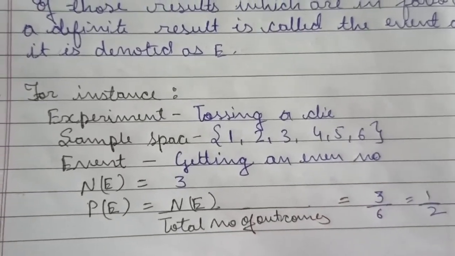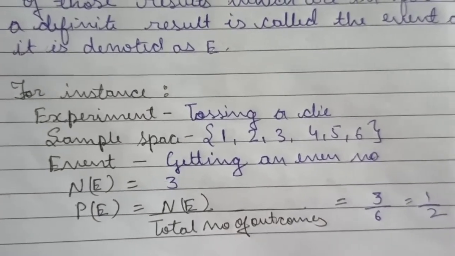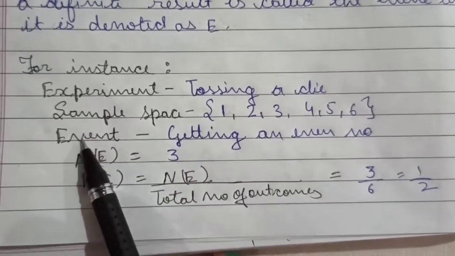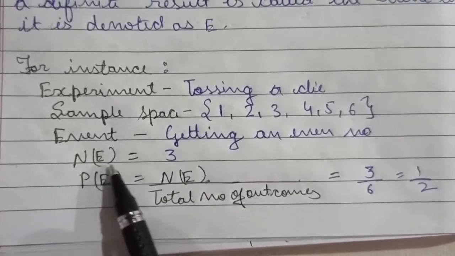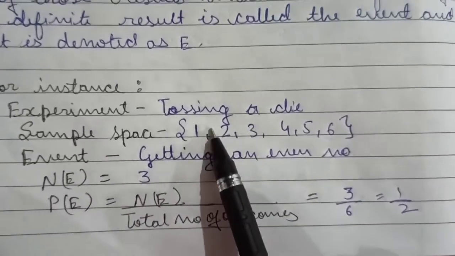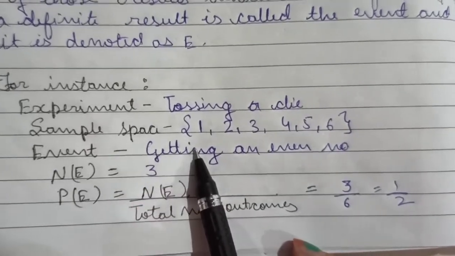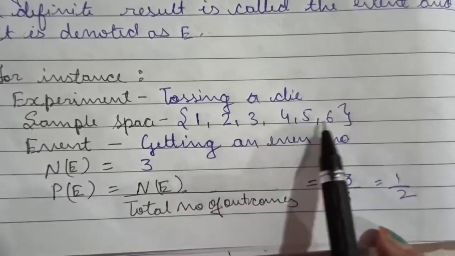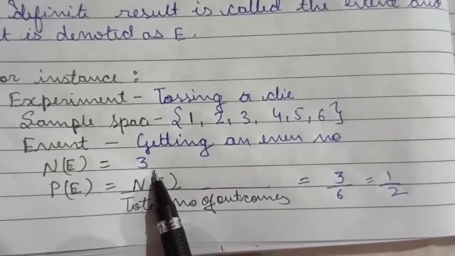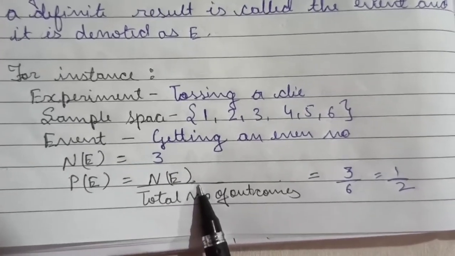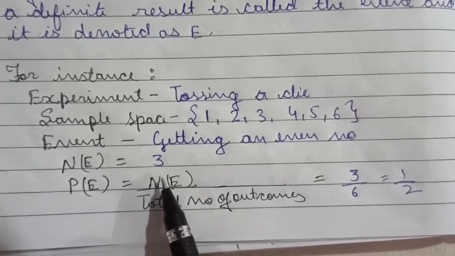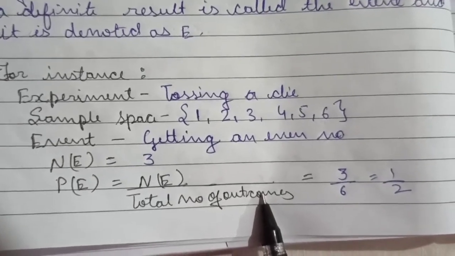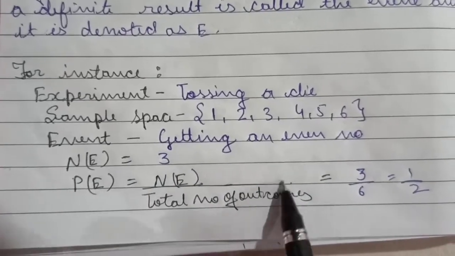So when we toss a die and are asked the probability that an even number will appear on top, the number of outcomes favorable to this event E, called n(E), is 3, namely 2, 4 and 6. The formula for finding probability for a random experiment is P(E) equals n(E), the number of outcomes favorable to E, upon the total number of all possible outcomes or trials.